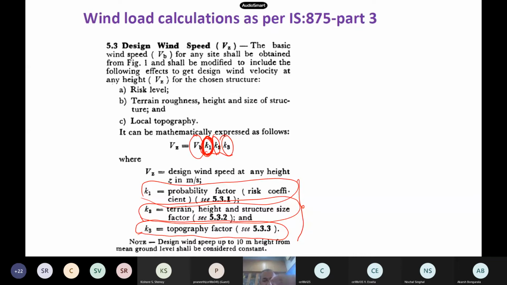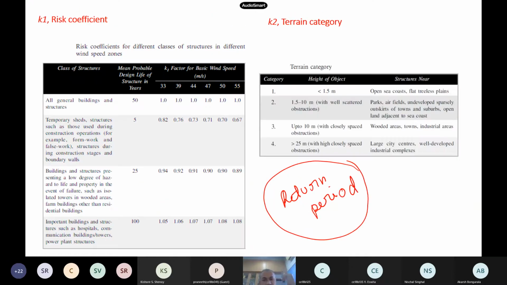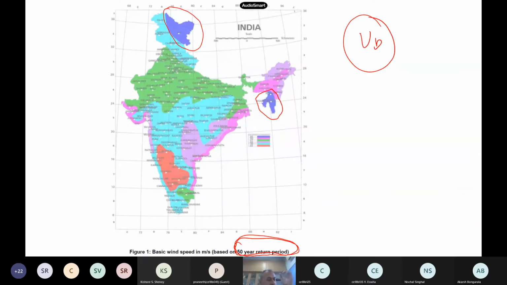Last class I told you, essentially with respect to IS 875, return period. Excellent. So return period. What is the return period our wind code says? This map belongs to 50 years. So what is the advantage of return period?